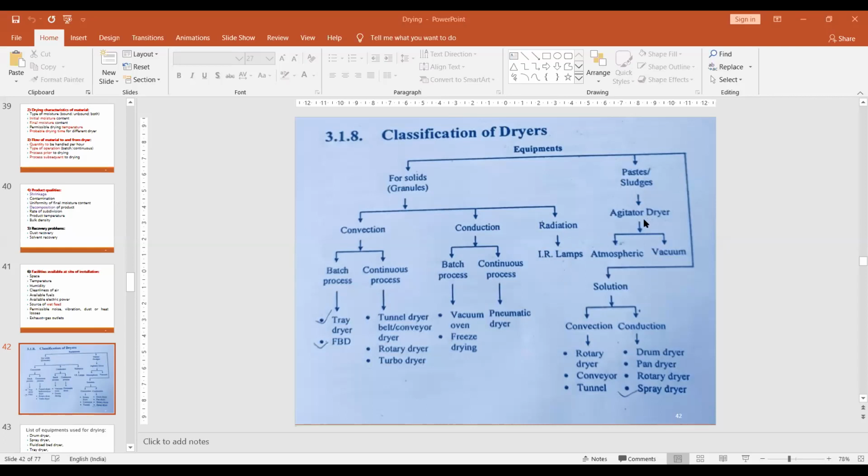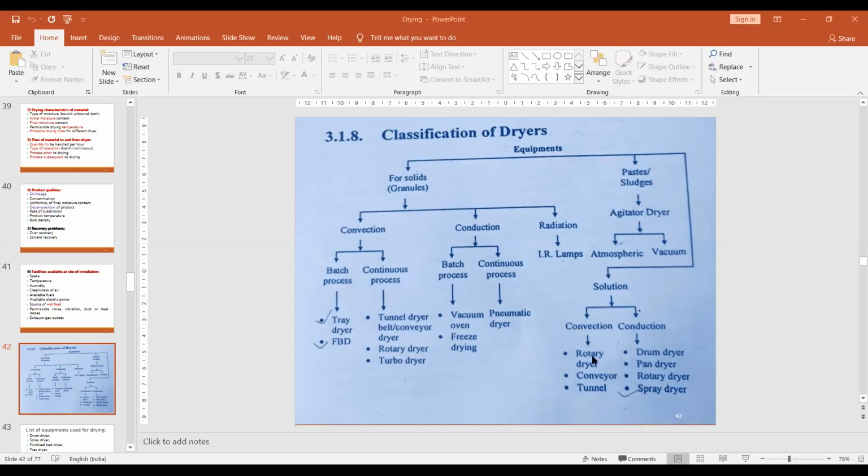We can agitate the material, the solution or suspension, and remove the moisture from that material with the help of atmospheric pressure, or we can use a vacuum. With the vacuum, we can suck out all the moisture and dry the material. And if the solution contains some solids, it should be dried again with the help of this. Both processes are there, convection and conduction.